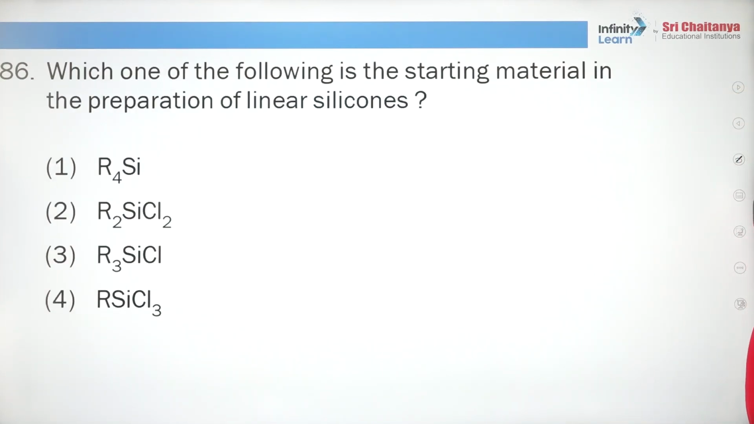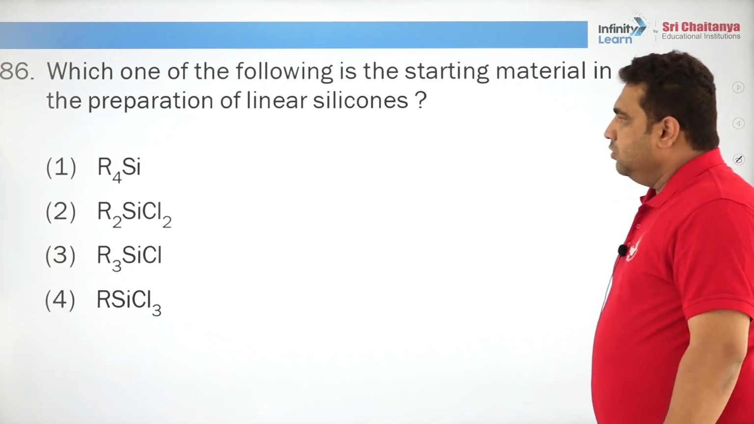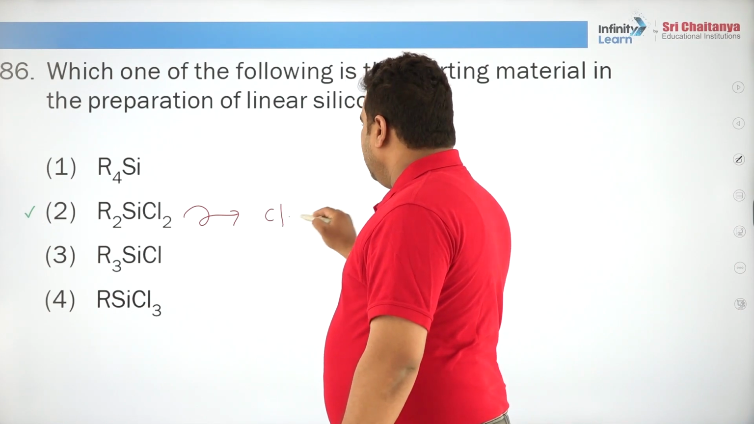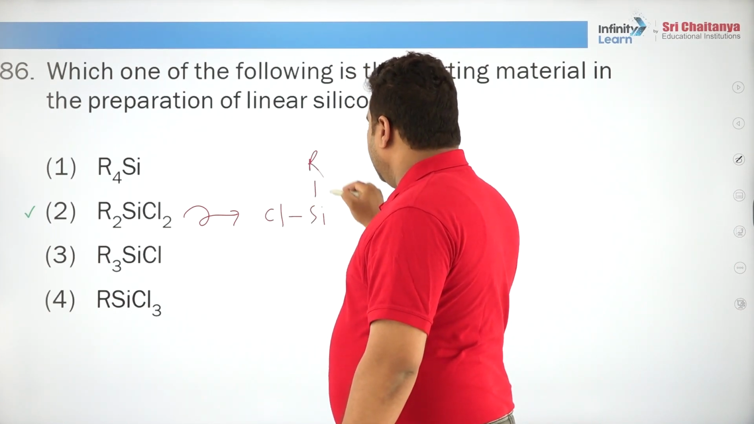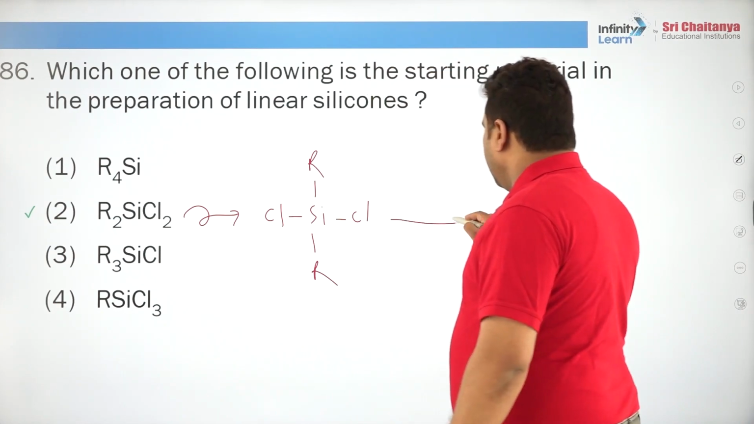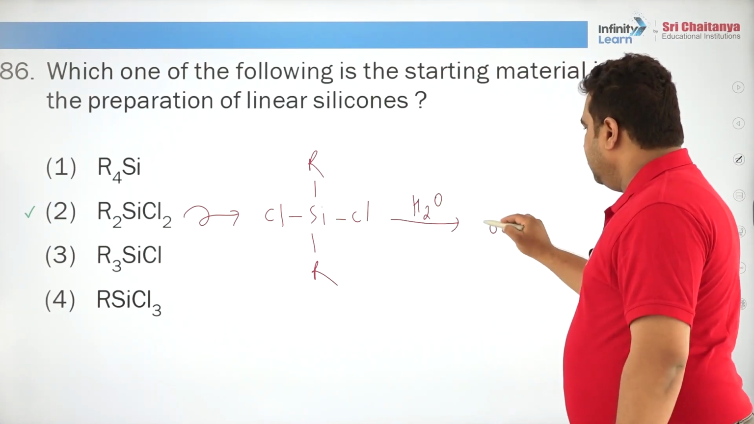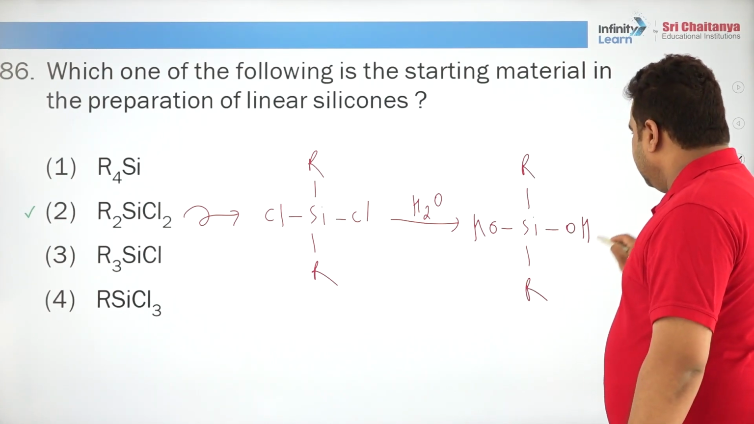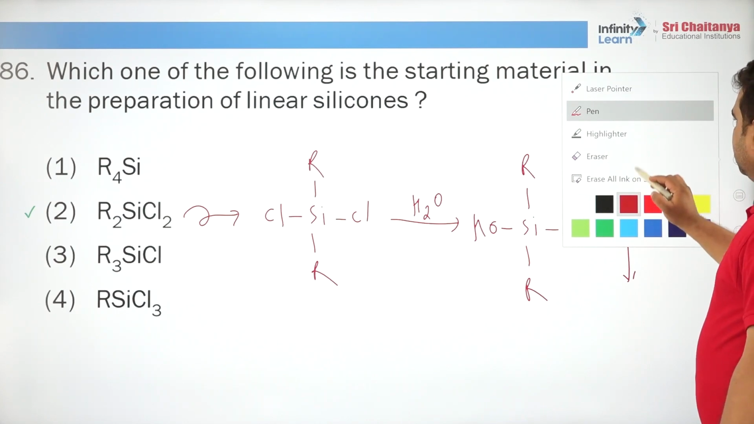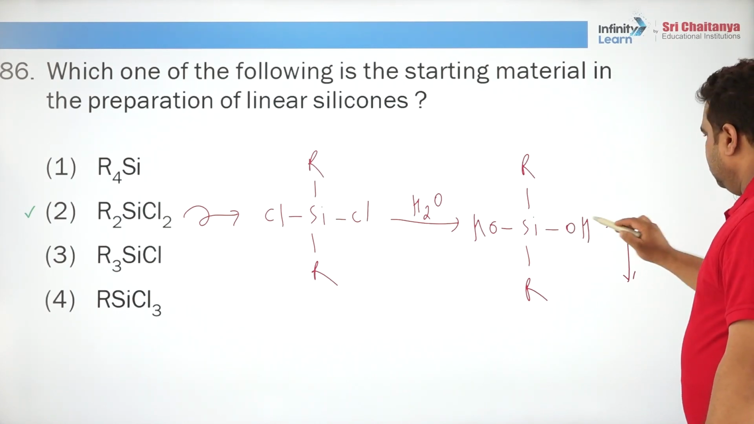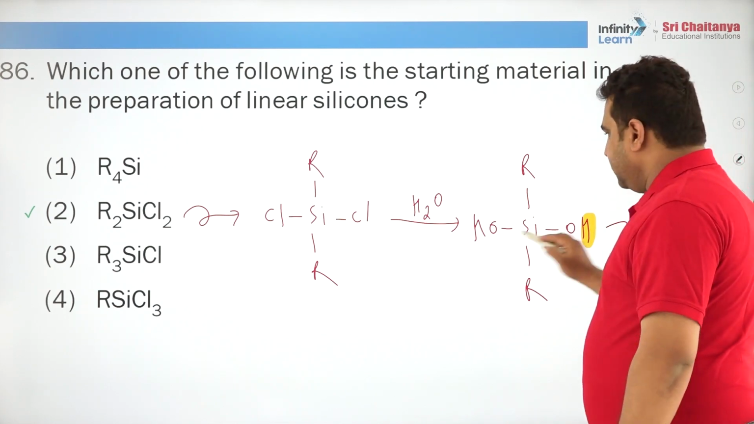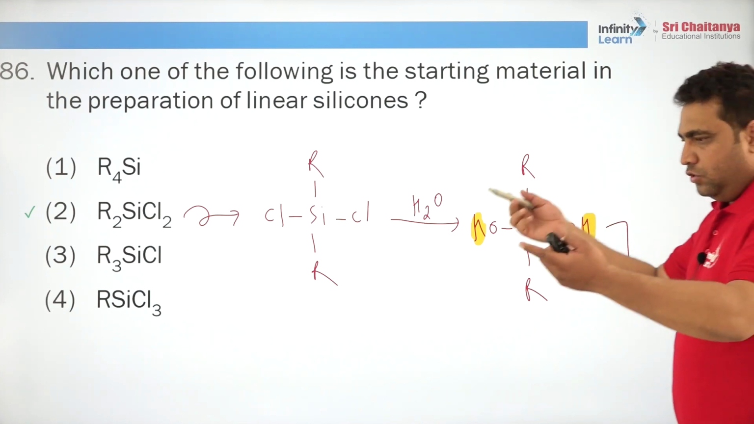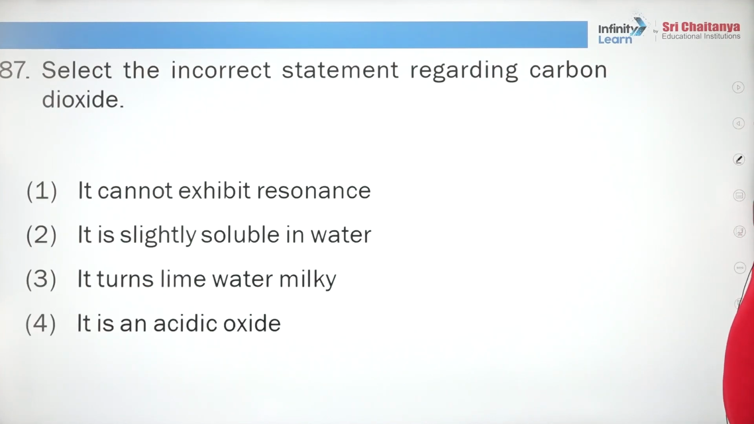Which one of the following is the starting material in the preparation of linear silicones? Right, to prepare linear silicones, this one is used, because here we have chlorine, this is silicon, and this is R. If you hydrolyze this, you are going to get the silicones, and this will further lose water, H from here, OH from the next, H from here, OH from the next, and then taken n times, you are going to get the corresponding linear silicones.